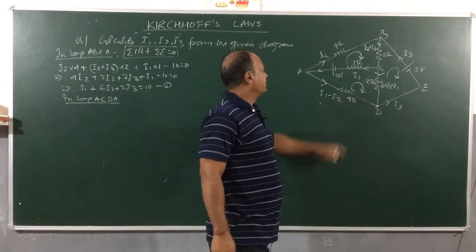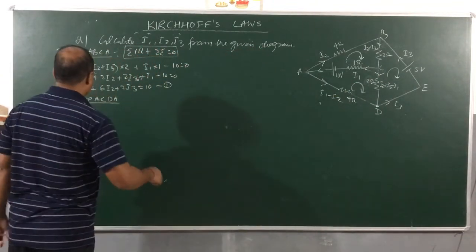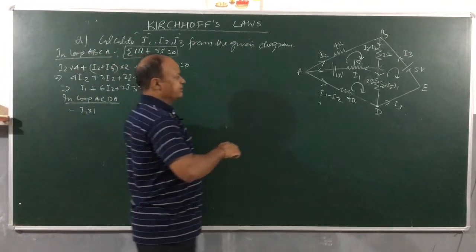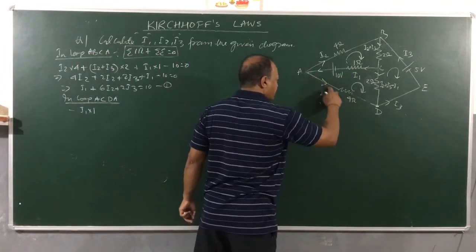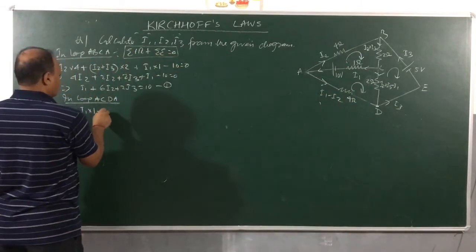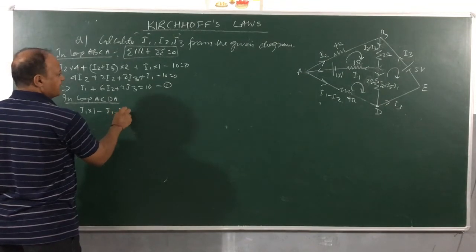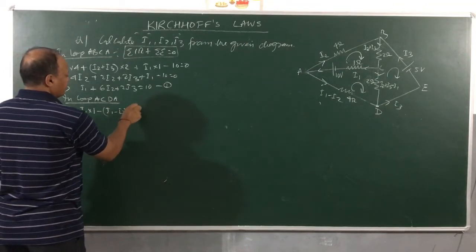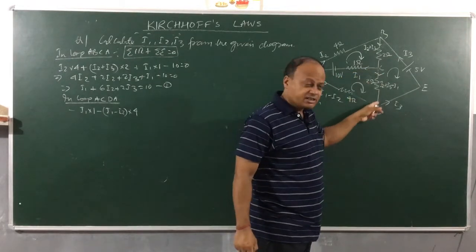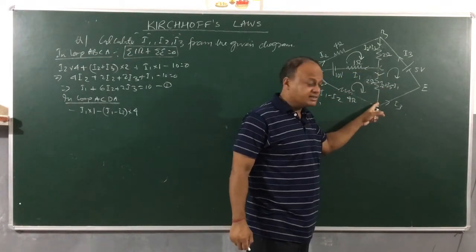Okay. So let us start. Minus I1 into 1. Now we come to this current, minus I2 is also negative, minus I2 into 4. But this current I2 plus I3 minus I1 is positive. This is a clockwise current, yes.